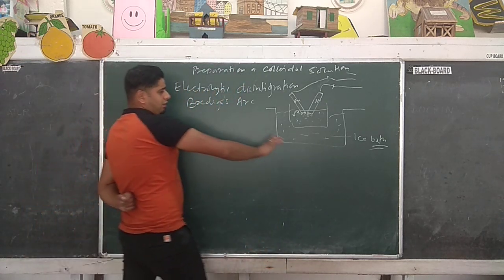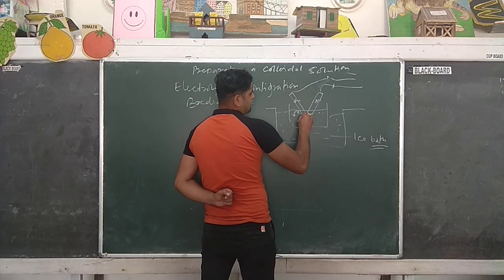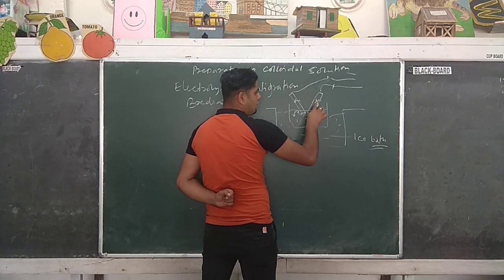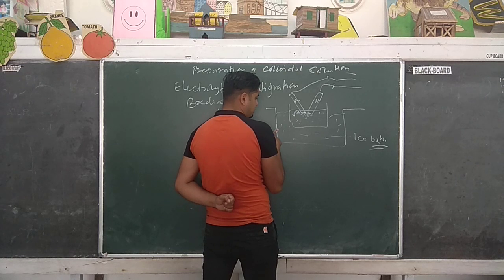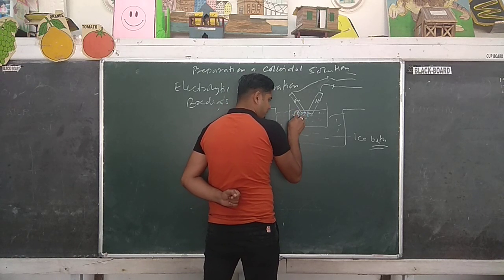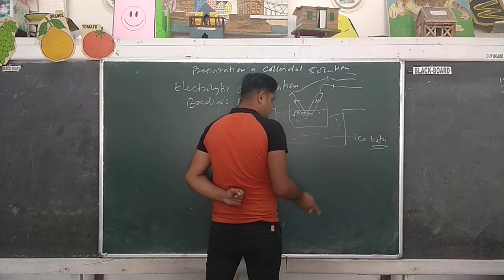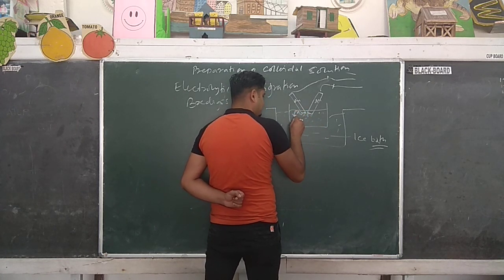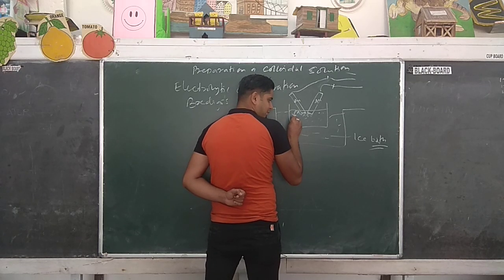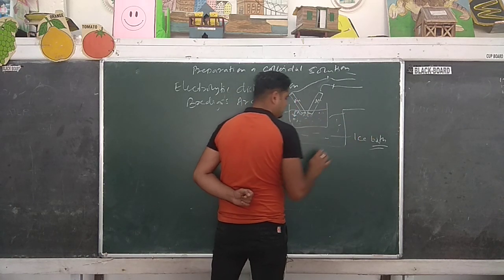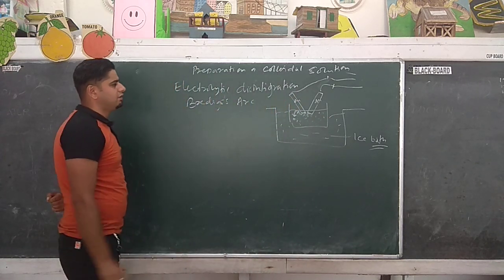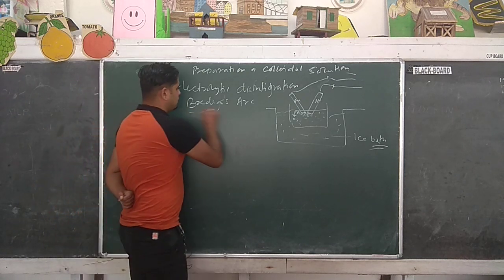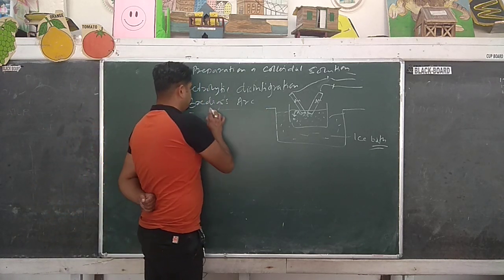So here what happened: because of the high temperature, this gold will directly vaporize. Once this vaporizes, what will happen? Because of this ice-cooled solution, this vapor of gold will directly condense into solid particles. This particle is in the range of colloidal particle, and this is the formation of gold sol. So this is called Bredig's arc method. I have already given you the notes in the PDF. Just try to relate with this.